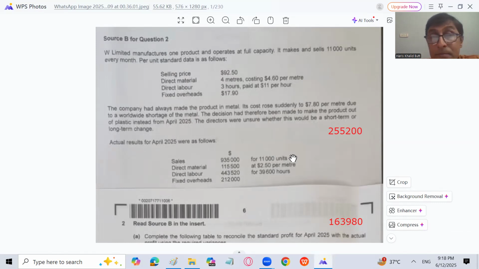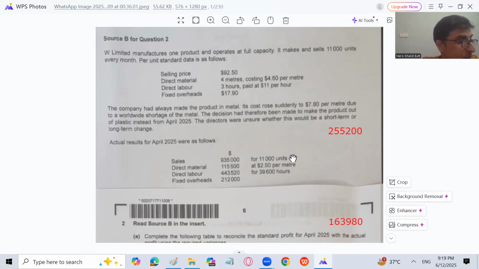Now let's talk about the standard profit. Standard profit means budgeted profit. So you can find out the selling price minus all variable costs per unit and then multiply it with 11,000. Because per unit we have 4 into 4.6, we'll get the direct material per unit, which is 18.4. 3 into 11 is 33. So you can calculate the cost per unit, which is 18.4 plus 33 plus fixed overhead 17.9. Total cost is 69.3. Now 92.5 minus 69.3, you will get the contribution per unit, which is 23.2.